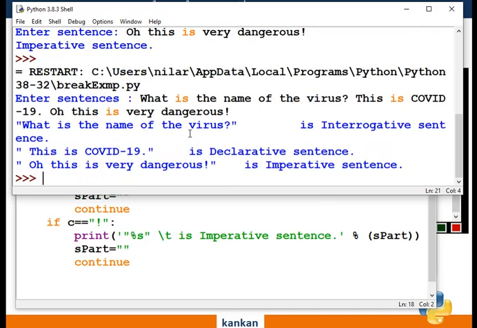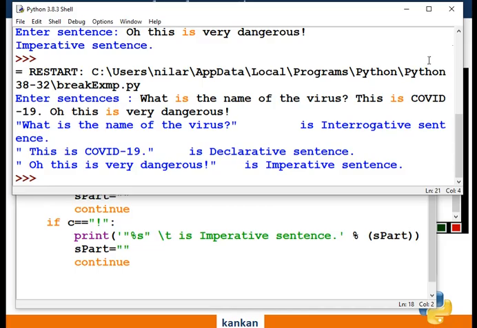Okay, now show the result. What is the name of the virus? is interrogative sentence. Correct. This is COVID-19 is declarative sentence. It is our second sentence from our paragraph. Oh, this is very dangerous is imperative sentence.